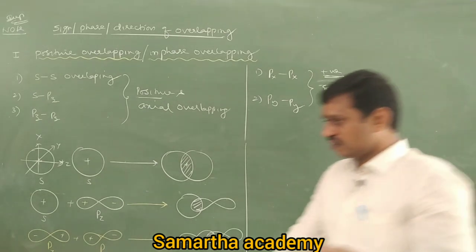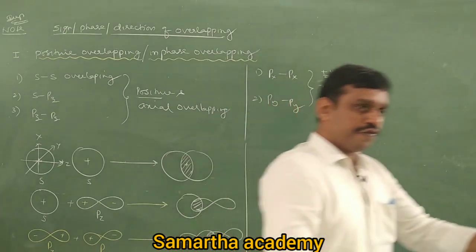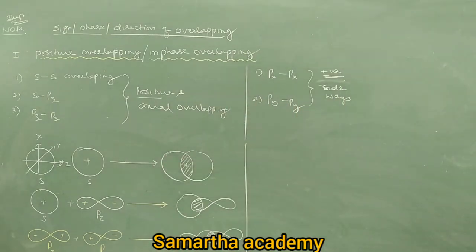Now if the Z axis is the internuclear axis, just imagine two atoms approaching each other. Which portion overlaps first? PZ, PZ, because the PZ of one atom and the PZ of another atom meet first. They meet together, they overlap, they form what? Sigma bond. That means when any two atoms approach each other, first there is formation of a sigma bond.